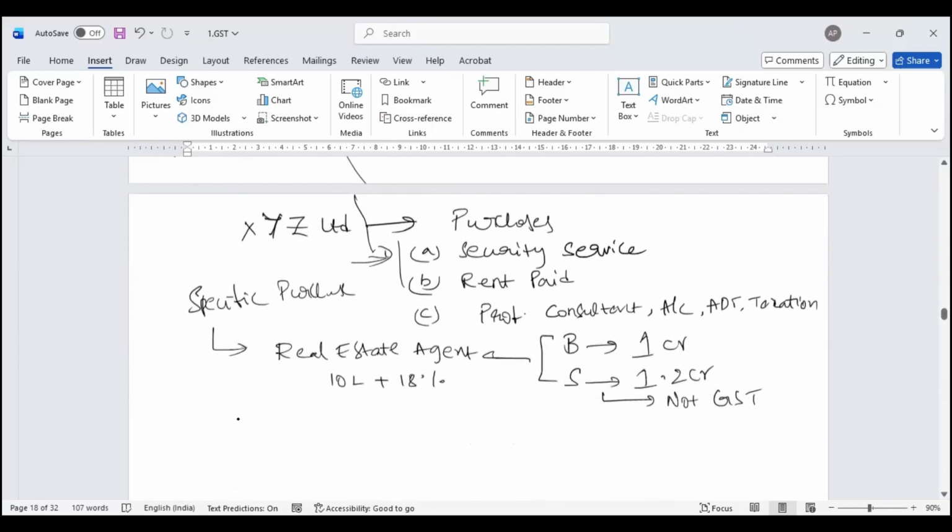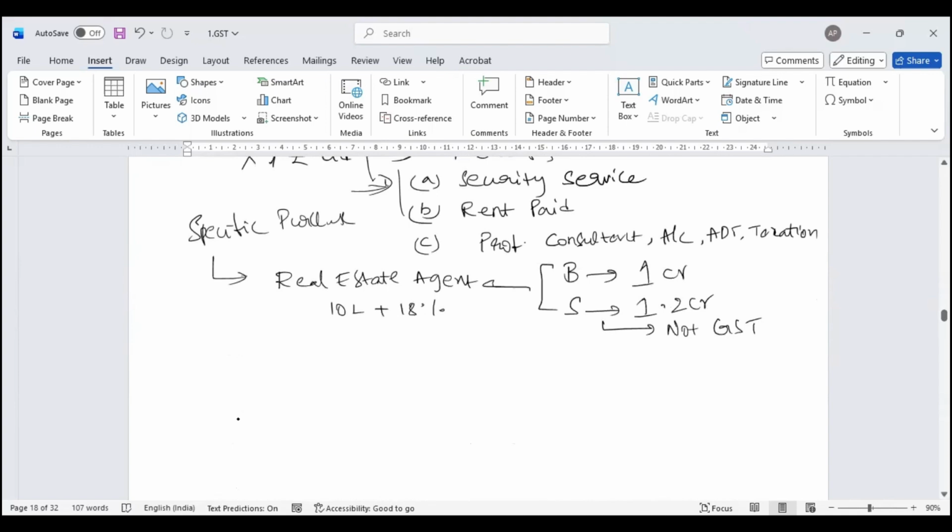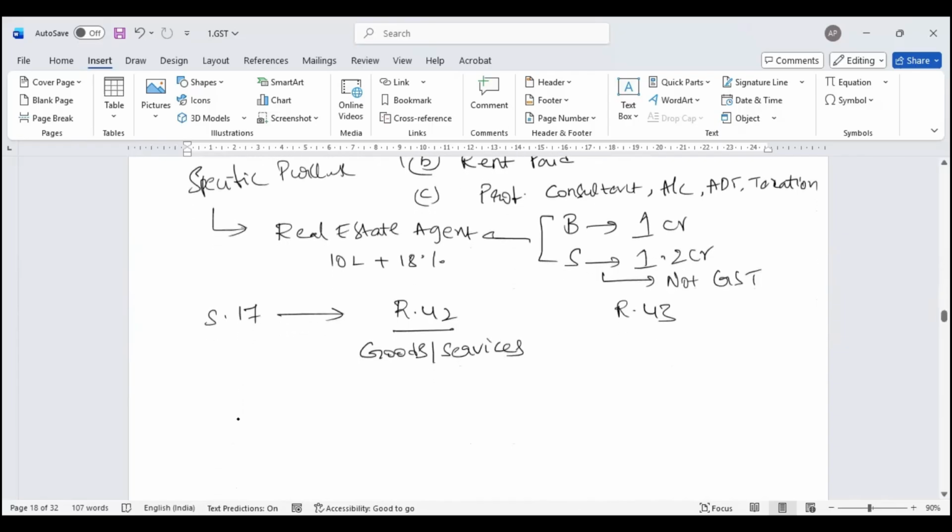So this is where section 17, whatever conditions are there, those are brought under Rule 42, Rule 43. Rule 42 says that for goods or services which are commonly used, how do I reverse my input tax credit.